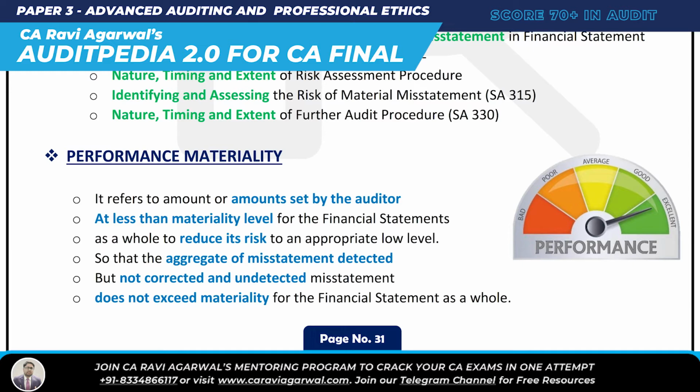materiality level. Why? Because, say the materiality level is 10,000 rupees, and performance materiality is, for instance, 7,000 rupees. Then there is still a gap of 3,000, right? So even if something is there, it will not exceed the materiality level. That is the reason why we set it lower than the materiality level, so that it reduces the risk to an appropriate level. Got it? So this was about performance materiality.